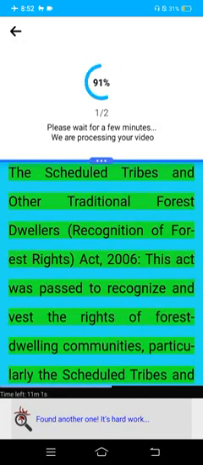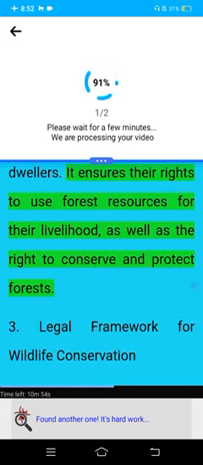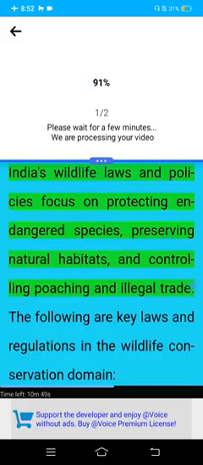The Scheduled Tribes and Other Traditional Forest Dwellers, Recognition of Forest Rights Act, 2006. This act was passed to recognize the rights of forest-dwelling communities, particularly the Scheduled Tribes and other traditional forest dwellers. It ensures the right to use forest resources for their livelihood, as well as the right to conserve and protect forests.